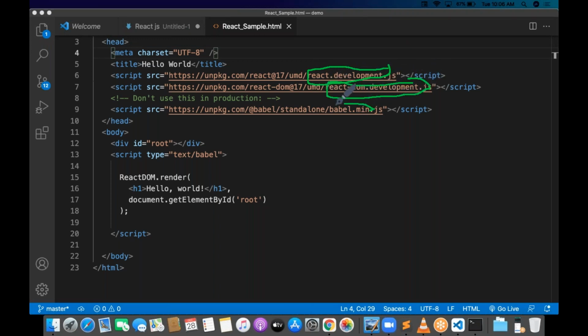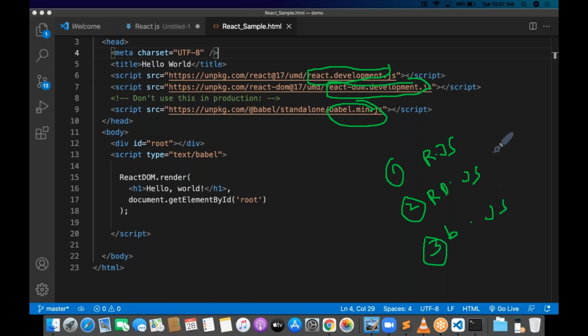Third one, babel.min.js. Three files. First one is React.js, second one is React DOM.js, third one is the Babel file, Babel.js. Three files.